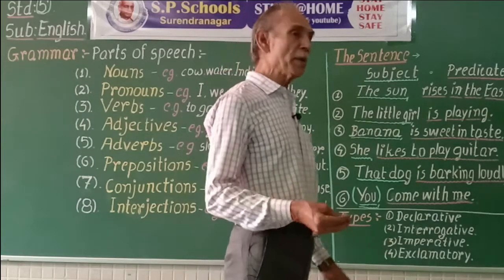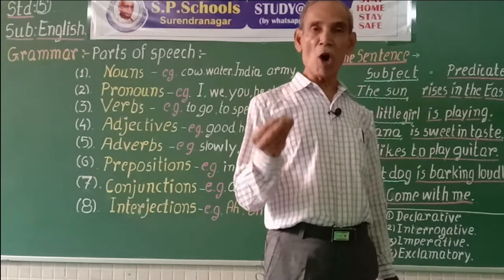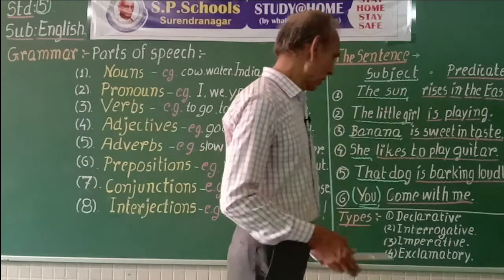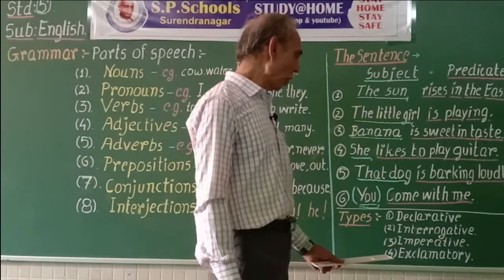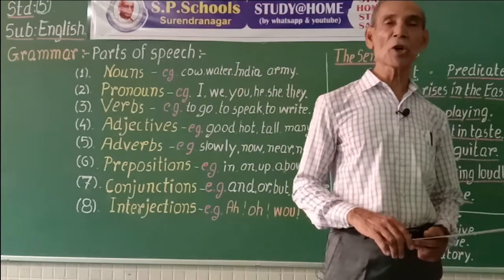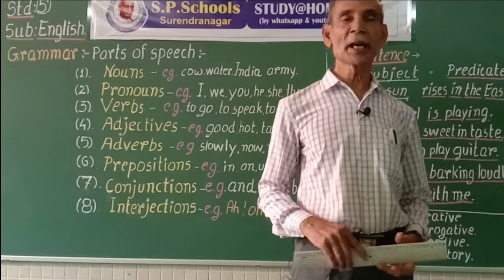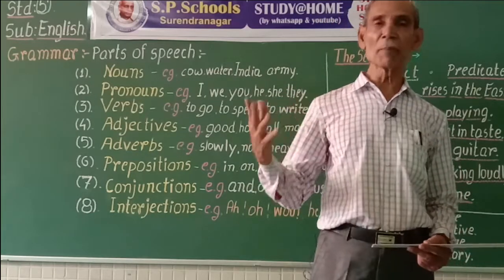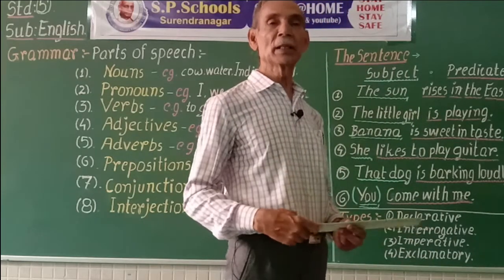Some sentences can be used to make an order, command, request, suggestion, etc. They are called imperative sentences. And the fourth type, exclamatory sentences, show some sort of sudden feeling, good or bad. What a fine scene, what a lovely picture, like that. They show some strong feeling, strong idea.